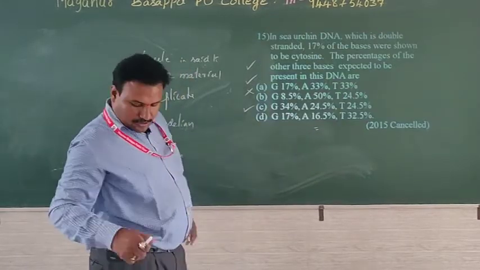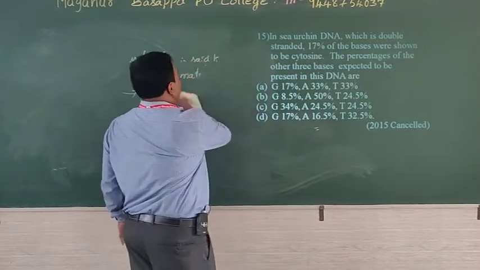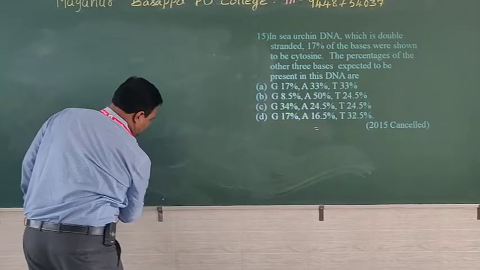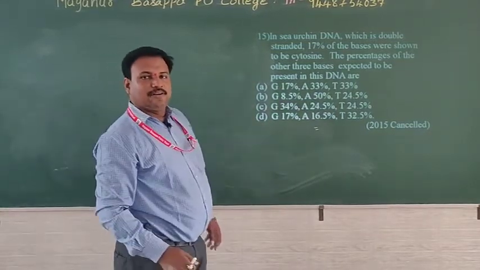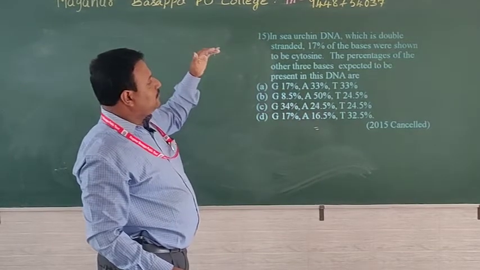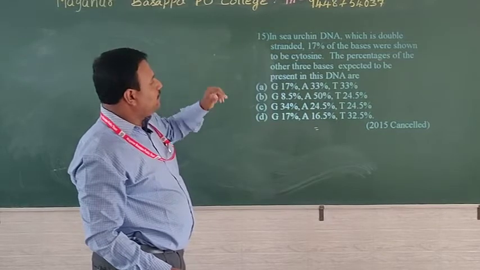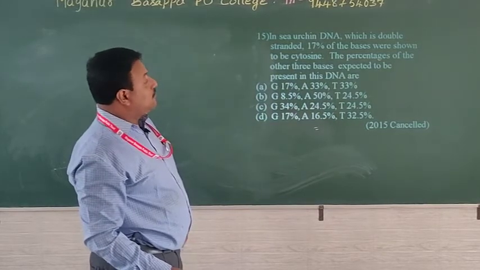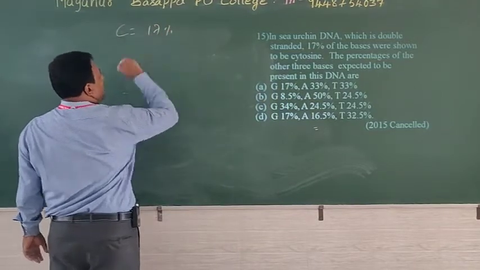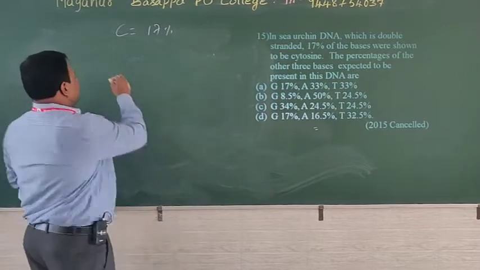The last question, the sea urchin DNA. What do you mean by sea urchin? Sea urchin is an echinoderm, an organism whose DNA is double-stranded. 17% of the bases are shown to be cytosine. How to calculate the percentage of other bases?